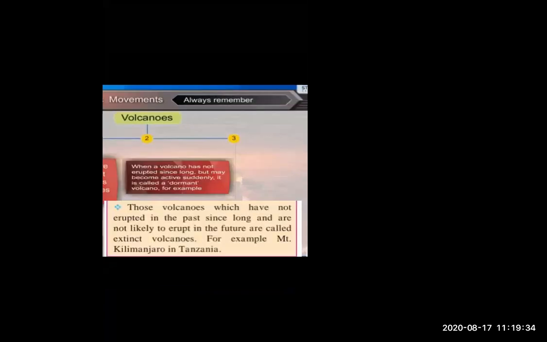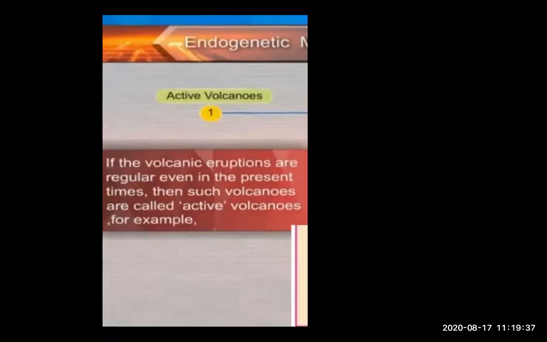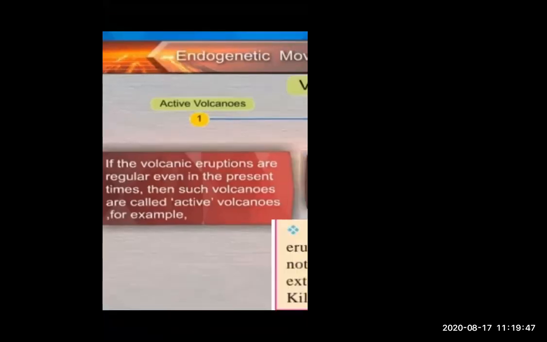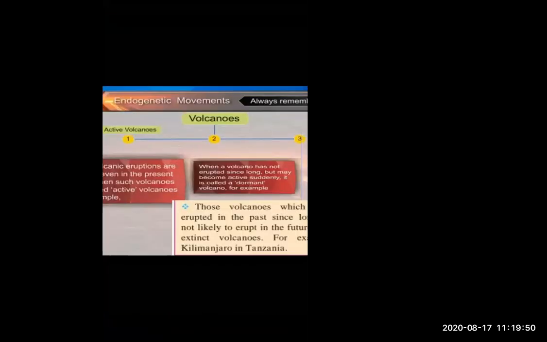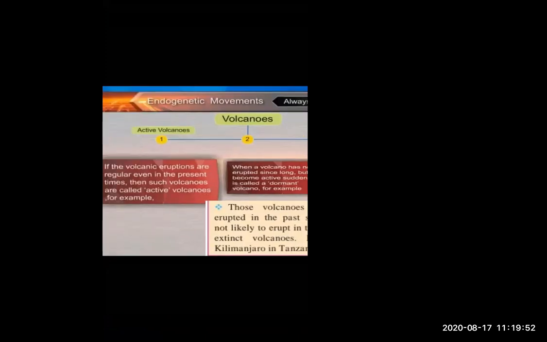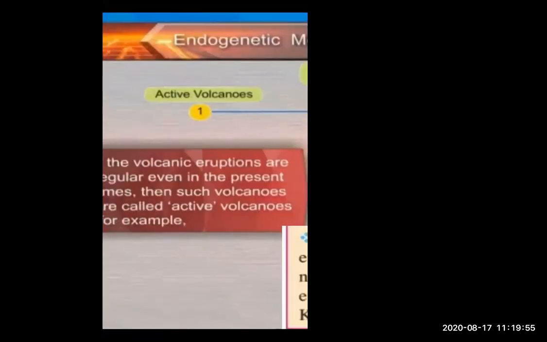After that, before going to this part, we are going to the remaining part. Just wait, students. We see that volcano is divided into two types. But there are three types, which is not in your syllabus, but we will refer to this.